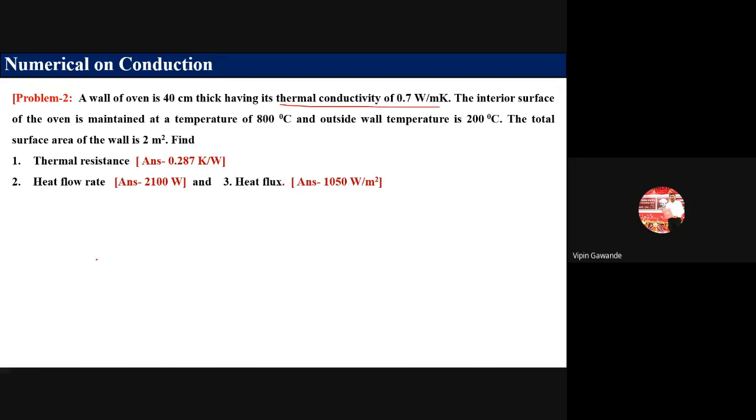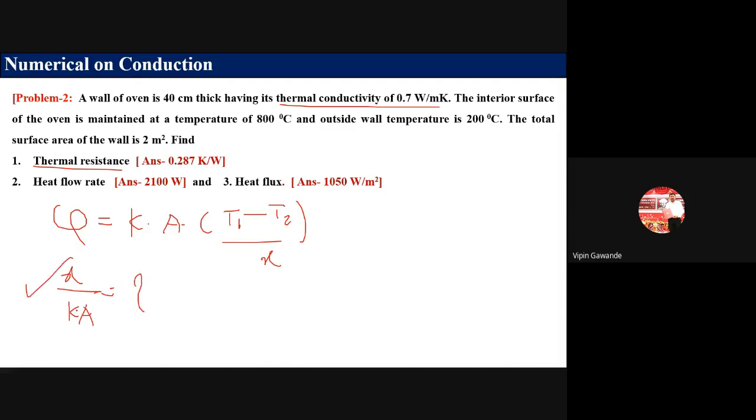So that means this is a problem of your what? Fourier's law of heat conduction. Write the formula. What is the formula for the conduction? Q = K A (T1 minus T2) divided by X. Now what is asked in the problem? Thermal resistance is asked. What is thermal resistance? X divided by K A. This is your thermal resistance.